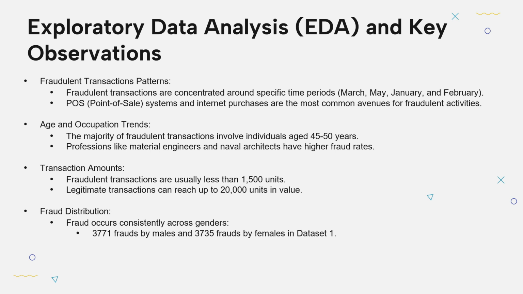This shows that fraud isn't randomly distributed throughout the year but clustered in certain time periods. The POS systems and online purchases are the most common avenues for fraud, indicating that these transaction types may require more scrutiny in real-time fraud detection systems. Fraud tends to involve smaller amounts, typically under 1,500 units, which fraudsters might hope will go unnoticed. In contrast, legitimate transactions can go up to 20,000 units.